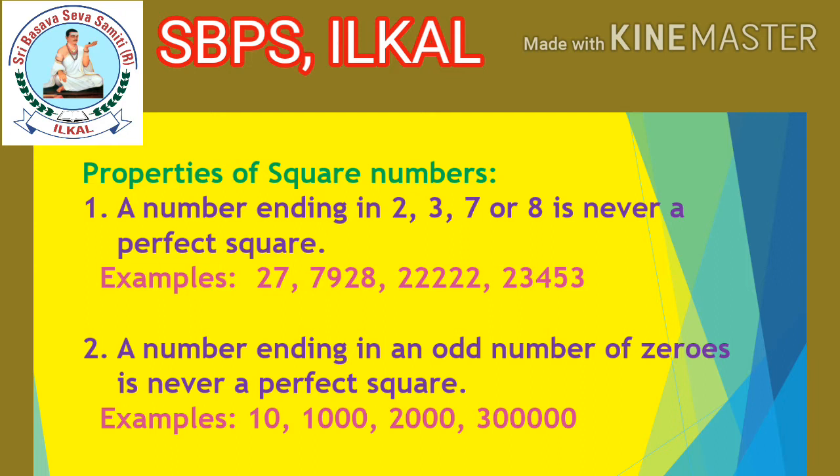And 3 lakh is ending with 5 zeros, meaning 1, 3, 5, 7, 9, 11. If a number ends with such an odd number of zeros, that number is not a perfect square. Understood? A number ending in an odd number of zeros is never a perfect square.